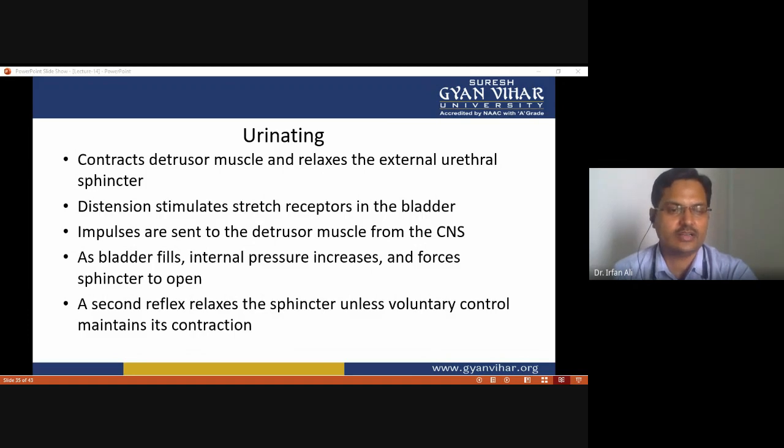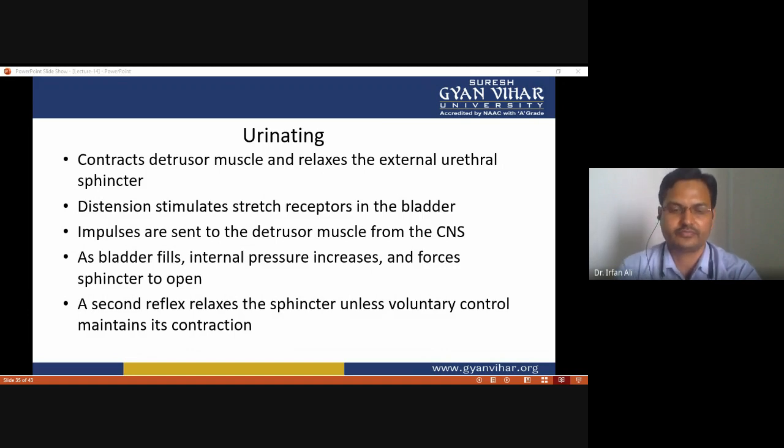As blood flows through the glomerulus, blood pressure pushes water and solutes from the capillaries into the capsule through a filtration membrane. This process is called glomerular filtration, which begins urine formation. That's why it is a very important process.